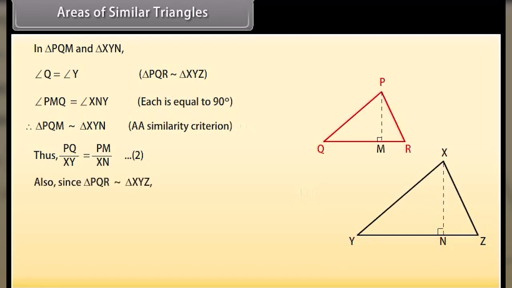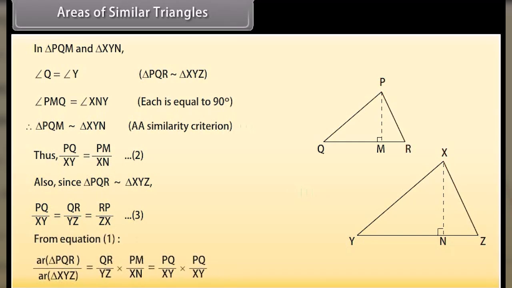Also, since triangle PQR is similar to triangle XYZ, PQ upon XY equals QR upon YZ, which is equal to RP upon ZX. Mark it as 3. From equation 1, area of triangle PQR upon area of triangle XYZ equals PQ upon XY whole square by using equation 2 and 3.